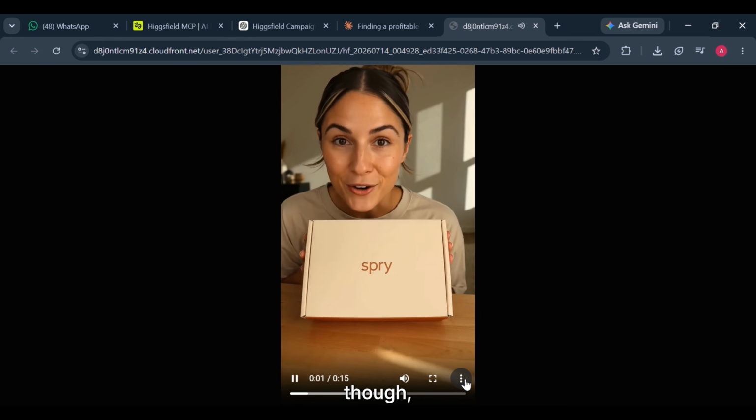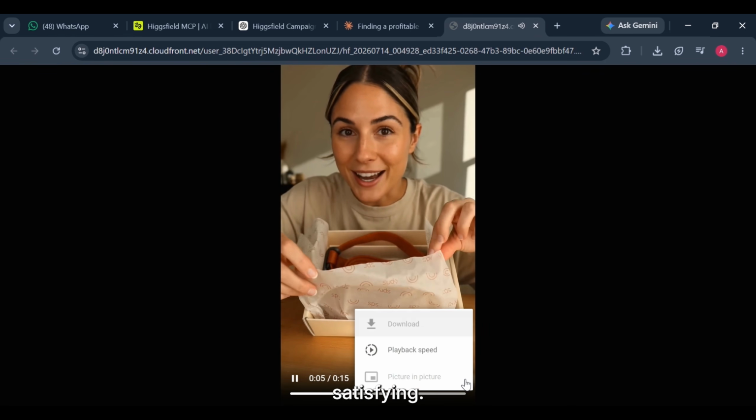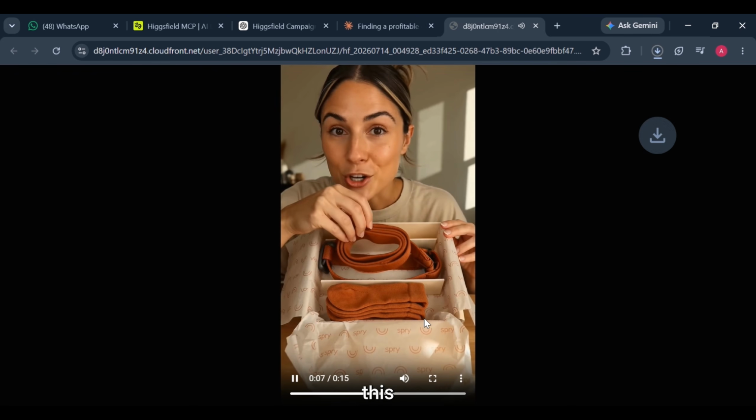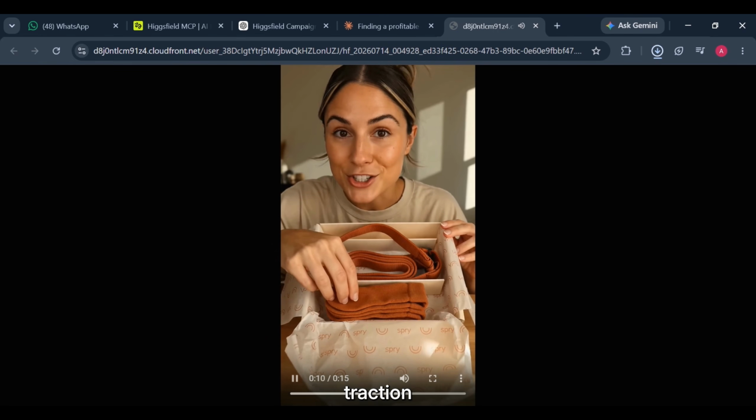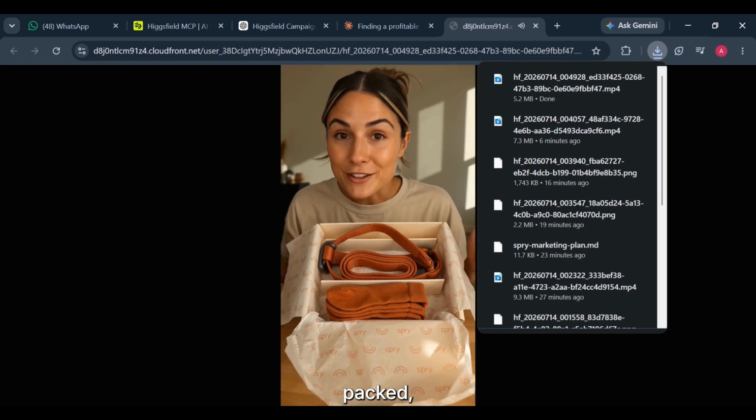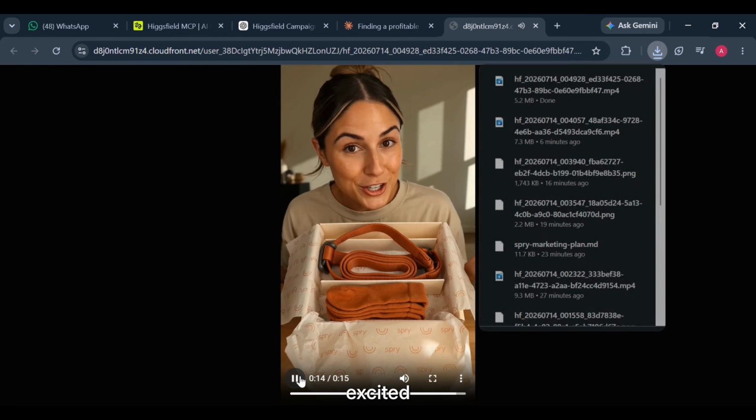Okay, this packaging though, it's spry. The tissue is so satisfying. Look, inside is this Taruta dog lift harness and traction socks. It's neatly packed, feels quality, and honestly makes me excited to use.